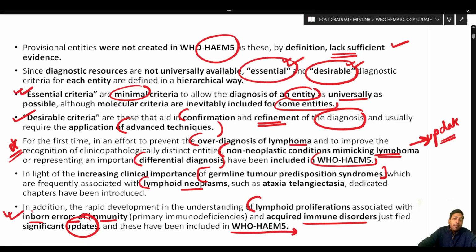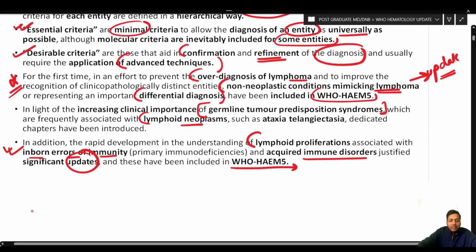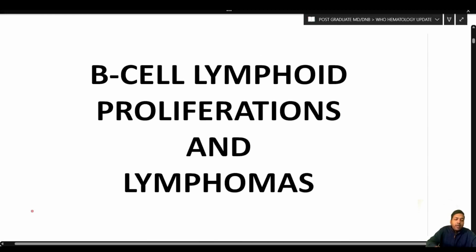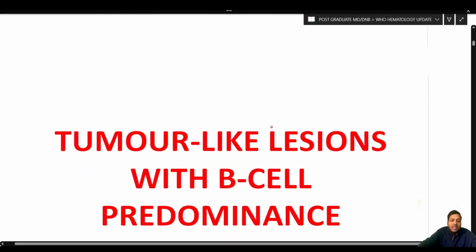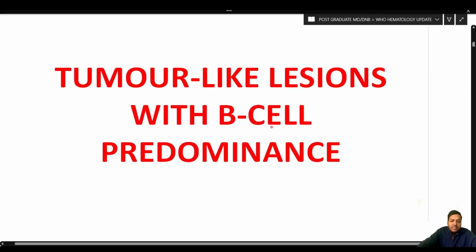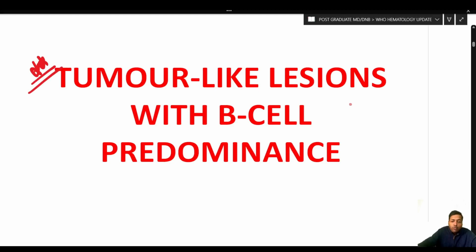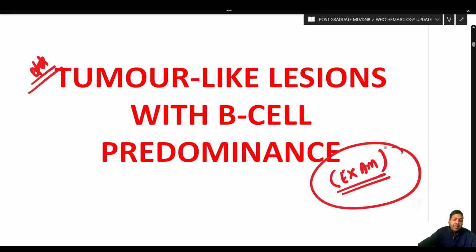So these are just some of the broad outlines of the changes in the 5th edition of the WHO Hematology. So first we are going to read in detail about the B cell lymphoid proliferations and lymphomas, and after that we are going to see the plasma cell disorders. So under the B cell proliferations, the first thing that has been included for the first time in the WHO 5th edition is the tumor-like lesions with B cell predominance. Yes, this is for the very first time that the WHO has included this entity, and this is a very high probability question for this year's exam and in the subsequent exams.